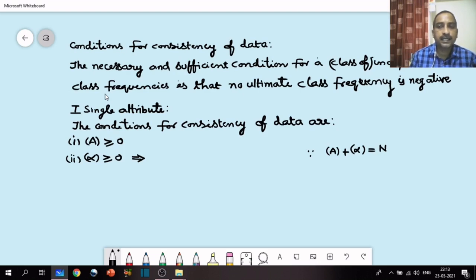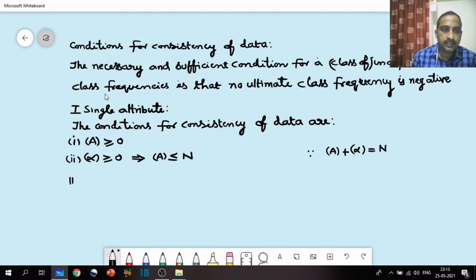So n minus A greater than or equal to 0 means A, the class frequency of A, is always less than or equal to n. So for a single attribute, you have to satisfy A greater than or equal to 0 and A less than or equal to n. Then you say the given data is consistent, otherwise the data is inconsistent.